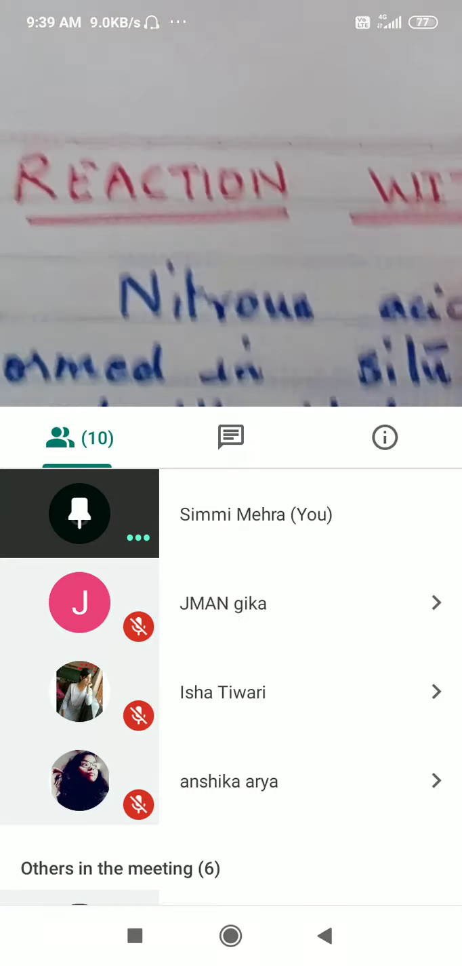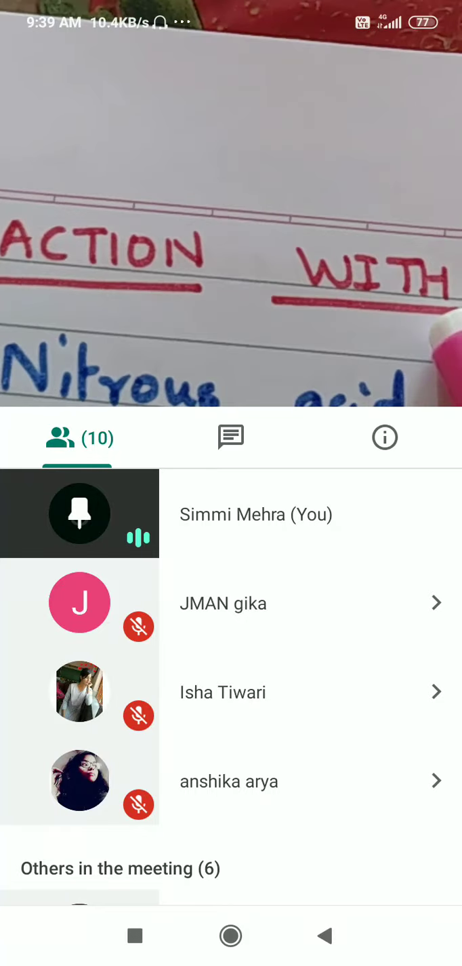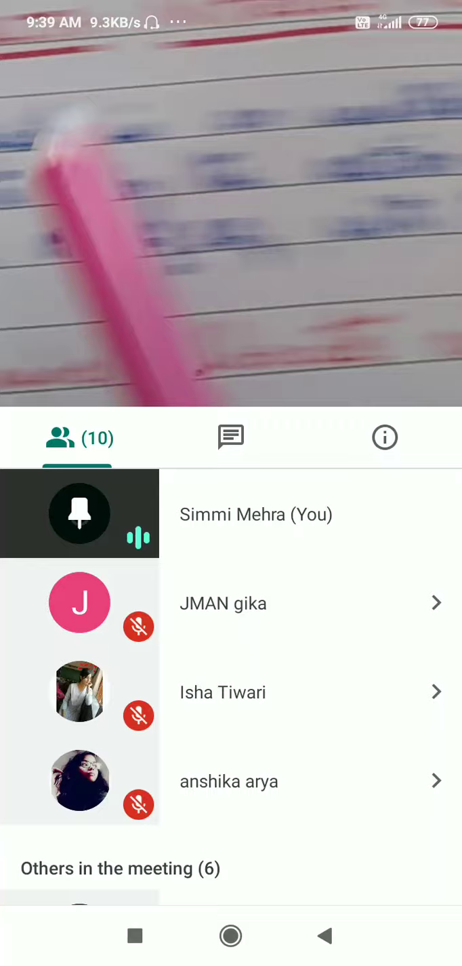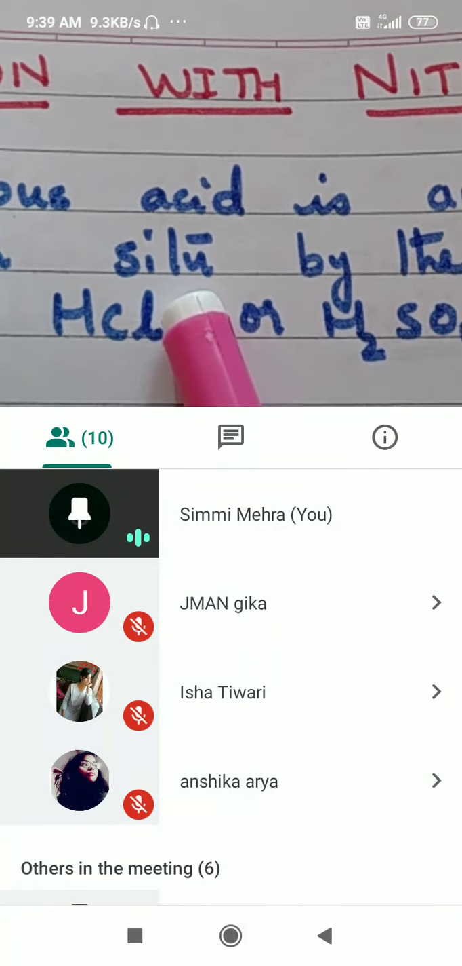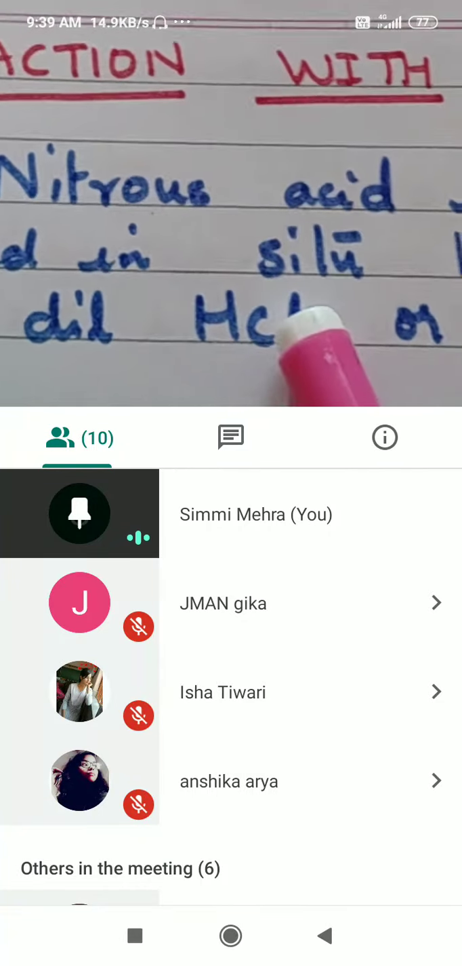All right. Reaction with nitrous acid. Now this is an important reaction. In this, nitrous acid is an unstable acid formed in situ. In situ means within the reaction. It is not to be prepared and kept in the lab. It is added within the reaction.